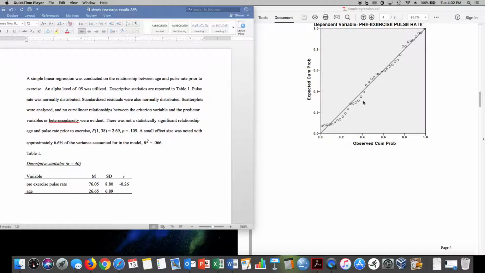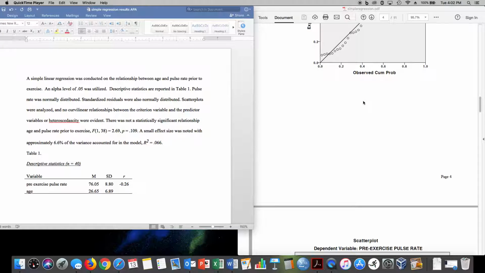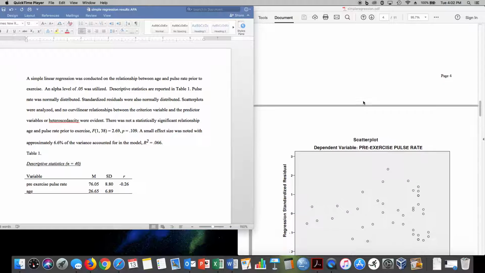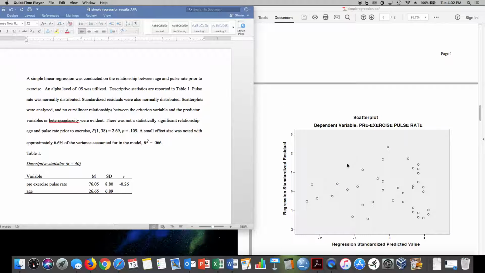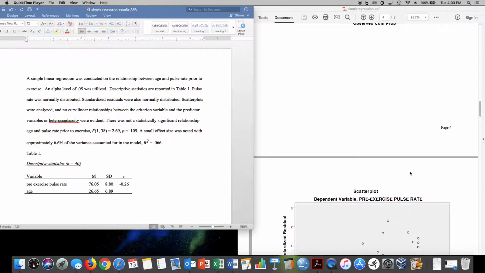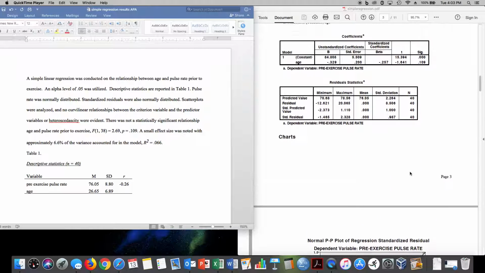And no curvilinear relationships were noticed between the predictor and criterion variable, nor was heteroscedasticity evident. So the error variances are fairly consistent, and there doesn't appear to be a curve going on that we can see. Again, we don't have a lot of data, so it's hard to notice that. So let's get into the meat of our statistical analysis.